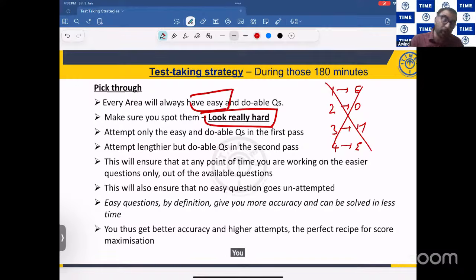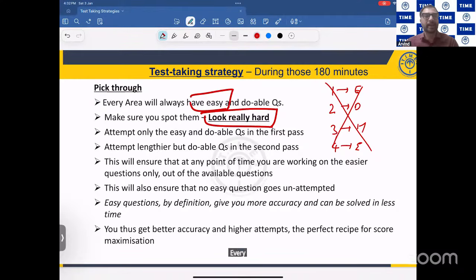You know what is the more challenging thing? The more challenging thing is leaving the questions. Identifying easy is one challenge. Leaving the question, saying I don't know how to solve it, is going to be even more difficult for you, because when you read the question, you get a feeling that I can do it.